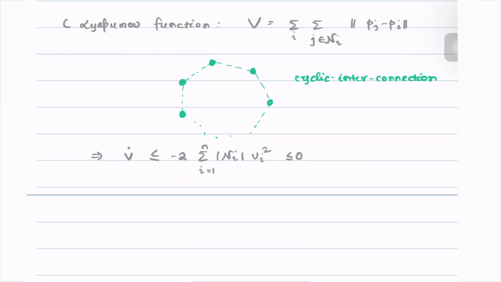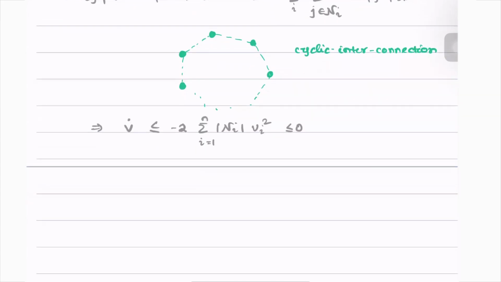And we can invoke the LaSalle's invariance principle and show that the largest invariant set consists of only the state of rendezvous, wherein, so let's write it, the set given by Pi equals Pj for every i, j.